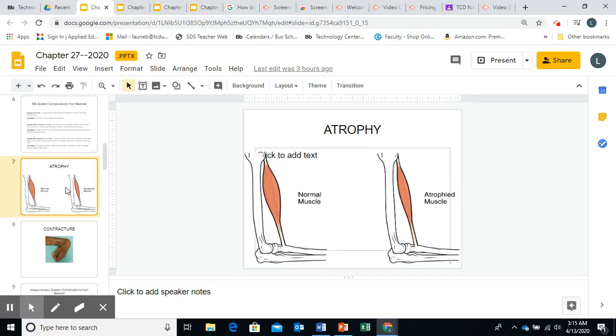Here is a picture of atrophy so you understand. Again, on the left side is a normal muscle, and on the right side is an atrophied muscle. Do you see how small and skinny it is? Like they're wasting away. The muscle on the right, the atrophied muscle, is almost as small as the bones and narrow. It's not beefy and thick like the one on the left.